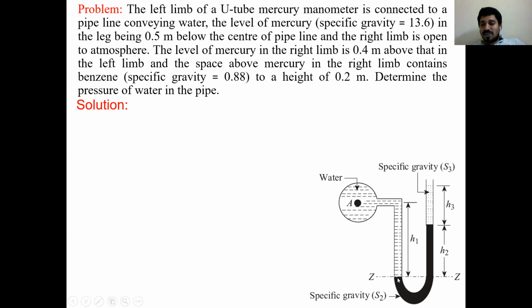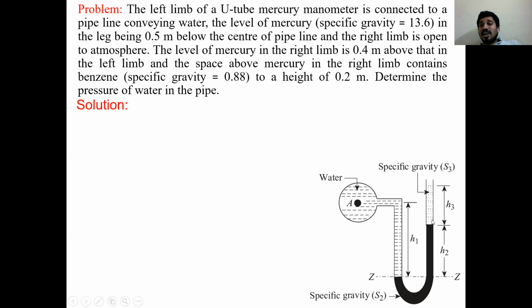So this is the left limb mercury level, from which you go 0.4 meters up on the right limb. Then you will see the second liquid level of mercury. From here to this position, H2 is 0.4 meters, going above to reach the second level of mercury in the right limb.